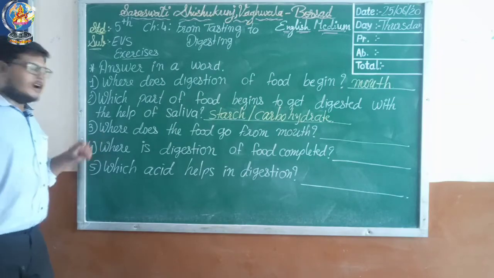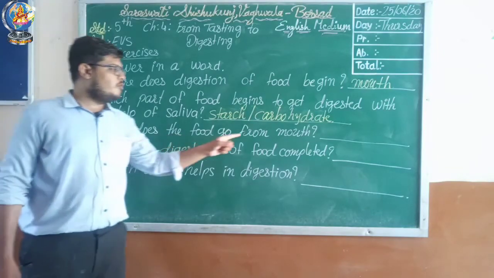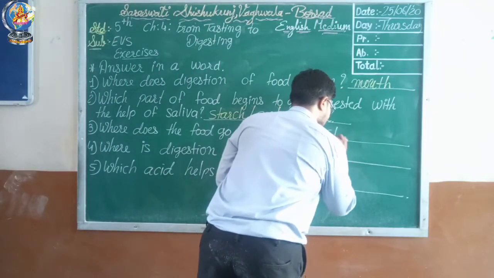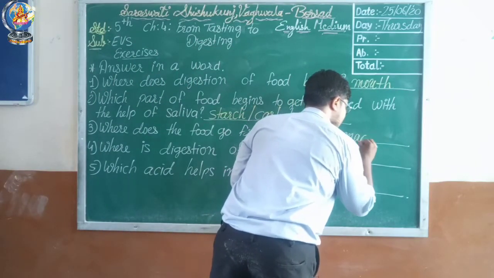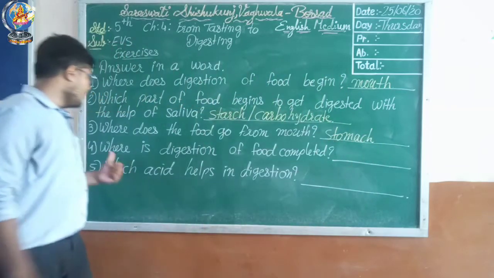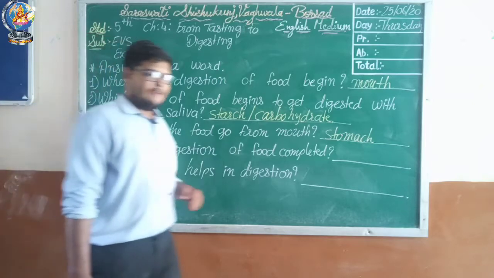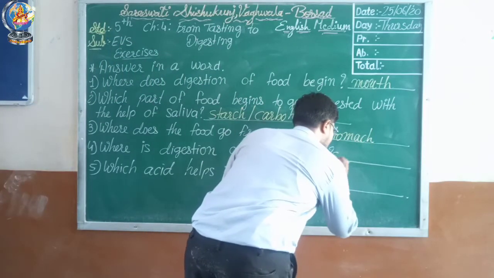Now let's go with the third one. Where does the food go from the mouth? So let's see the answer, that is the stomach. Okay, now see the fourth one, where is digestion of food completed? So you know very well, that is the small intestine.